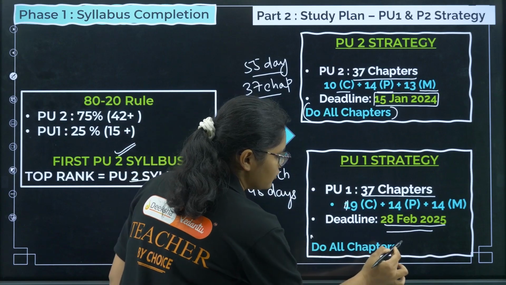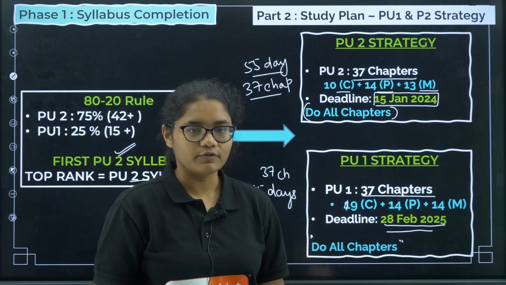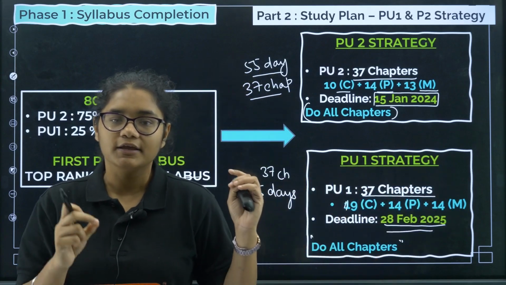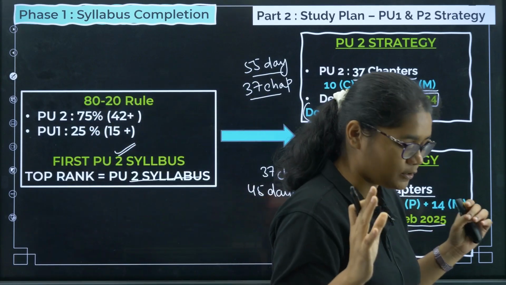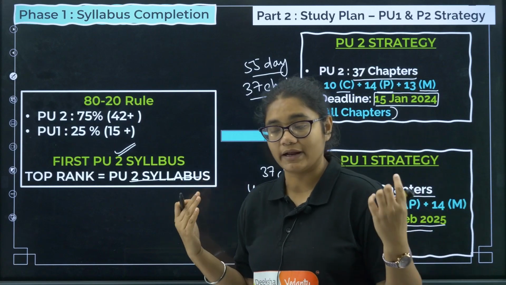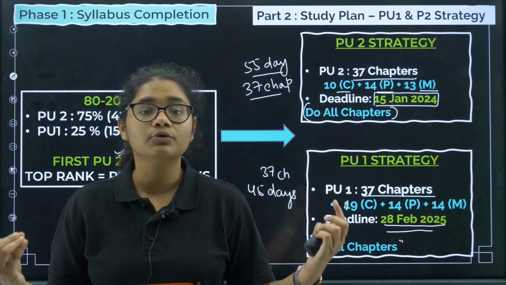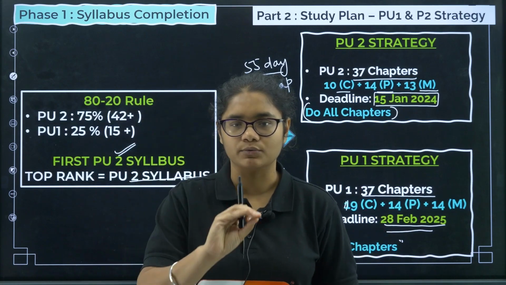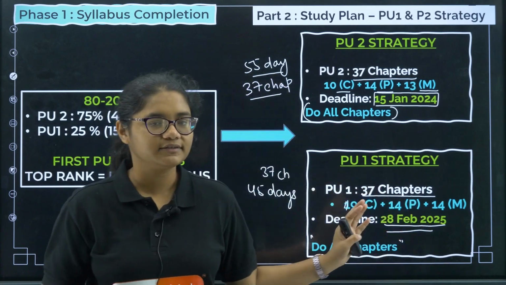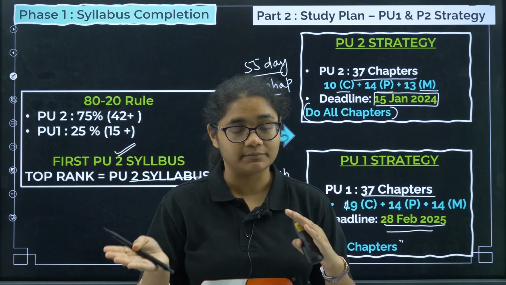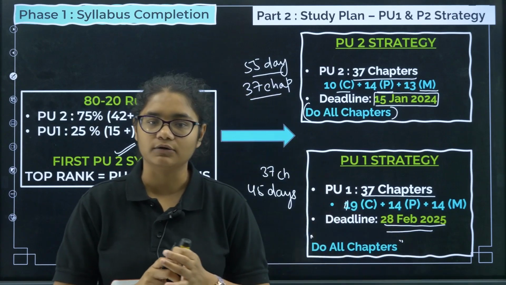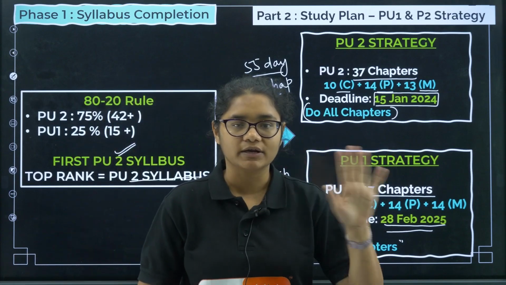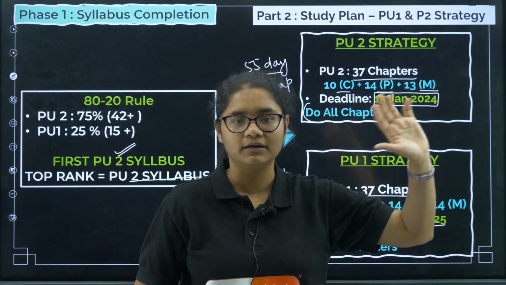Okay, here I have given do all chapters, but this is again on the basis of your preparation or on the basis of your PU marks. If you have got really good marks in your PU2 examination, 280, 285 plus, 290 plus or 295 plus, then you need not do all the chapters, you can skip. Other than this, whatever students, if you have got less than 280, then you have no option, you have to do all the chapters, okay, because the PU marks you cannot change at all. It is already one parameter fixed for you.